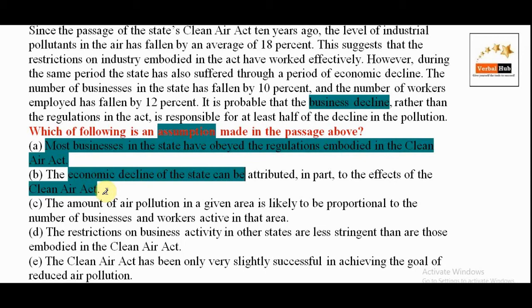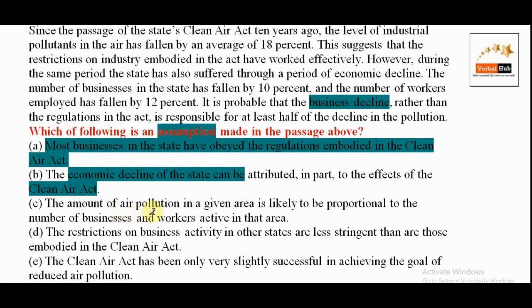Let me repeat. Passage says that because there is Clean Air Act, that is why business has fallen. Option B says economic decline can be attributed, it means economic decline can be made responsible for the effect of the Clean Air Act. The information is opposite. Clean Air Act can be attributed to the economic decline in the state, and that is why option B is incorrect information.